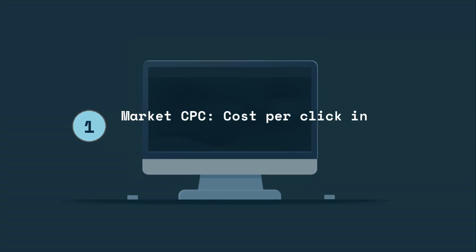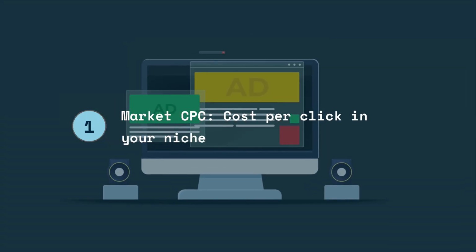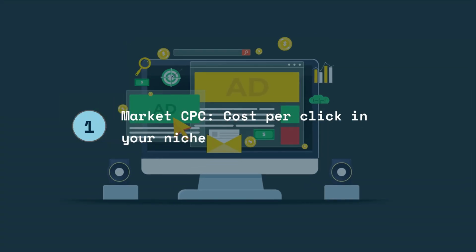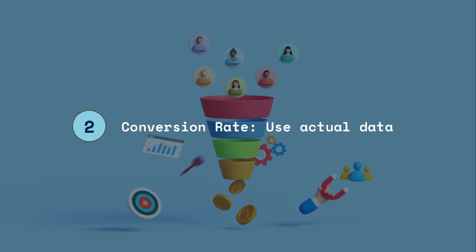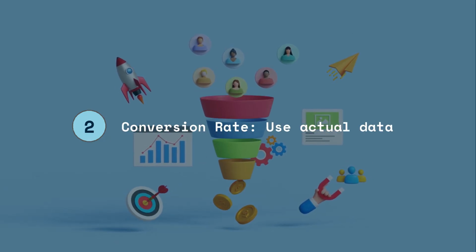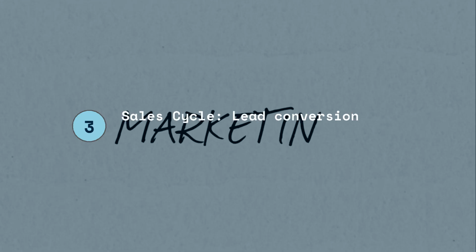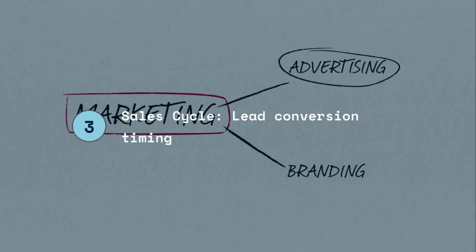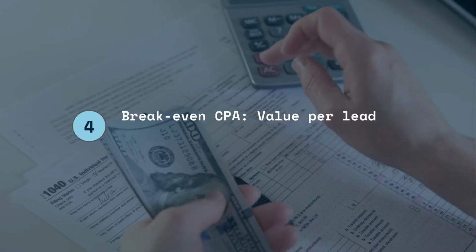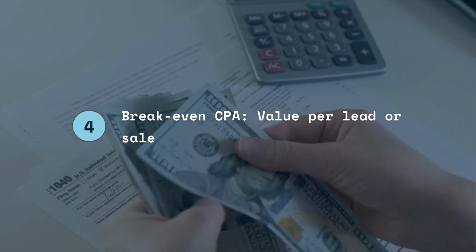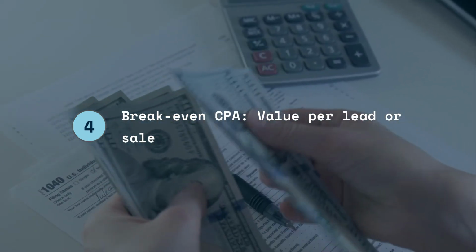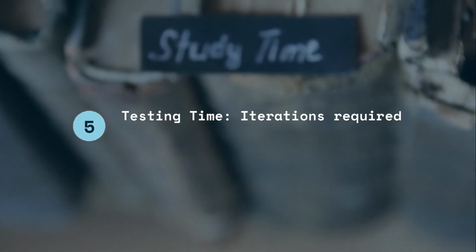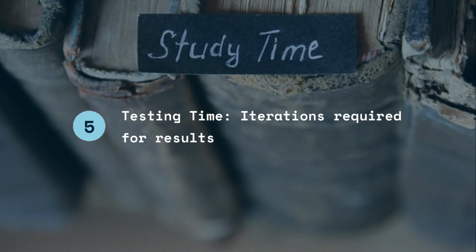The 5 elements of a realistic PPC budget. 1. Market CPC. Know what each click costs in your niche. 2. Conversion rate. Use real data, not guesses. 3. Sales cycle. Some leads take longer to convert. 4. Break even CPA. Know how much each lead or sale is worth. 5. Testing time. Don't expect instant results.